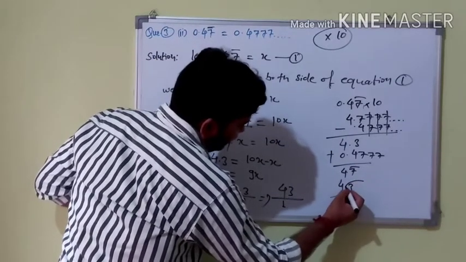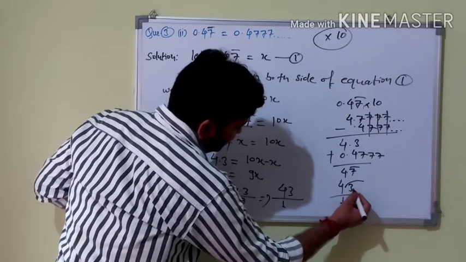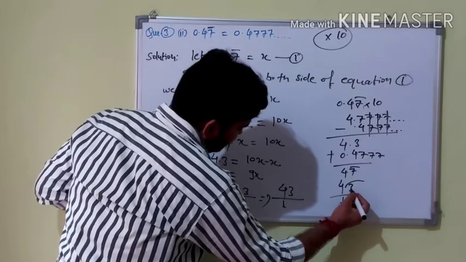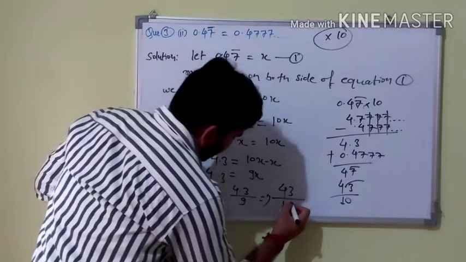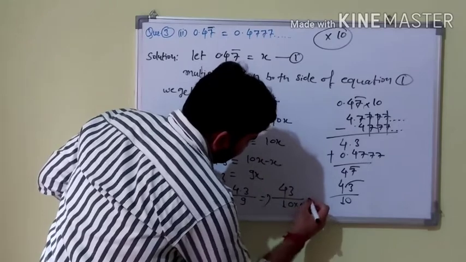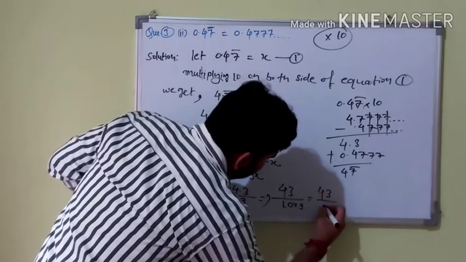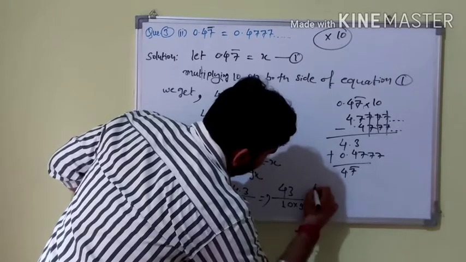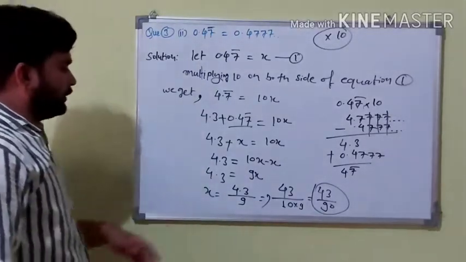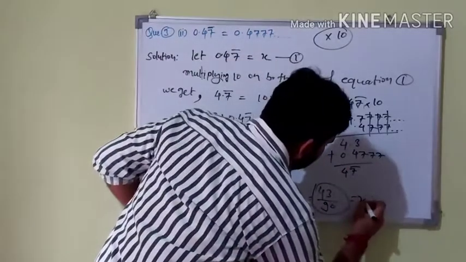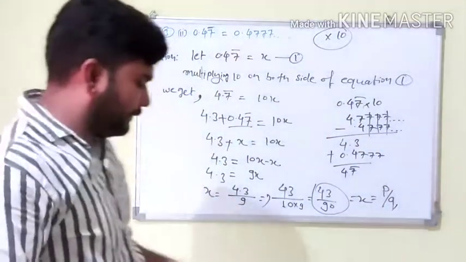When we remove the point, we can write 1 here, and after that how many numbers are there? There is only one number, that means we put only one 0 there. Okay, we can write here 1 0 and 9. And finally our answer is 43 by 90 is our final answer. Okay, this is our answer, x is in the form of p by q.